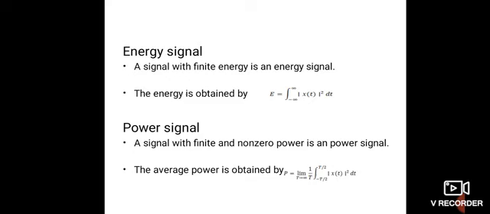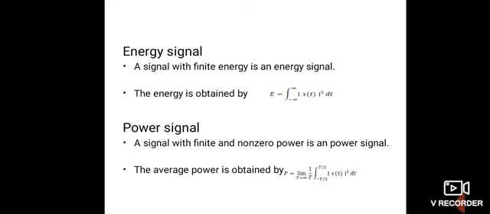So the energy dissipated is the integral from minus infinity to plus infinity of |x(t)| squared dt. If R equals 1, the energy dissipated in the resistor is denoted by E, and the signal energy E may be interpreted as the energy dissipated in a unit resistor if a voltage x(t) is applied across it.